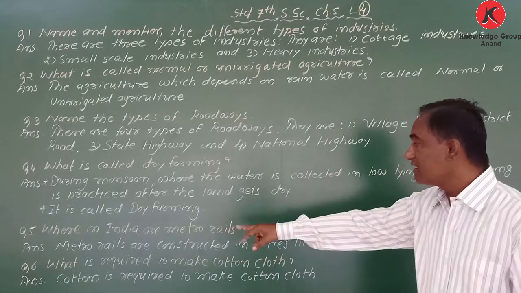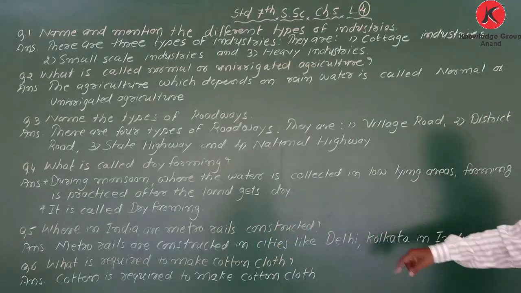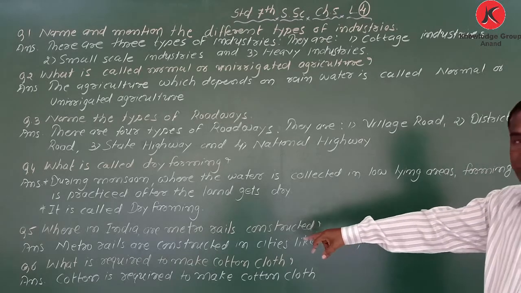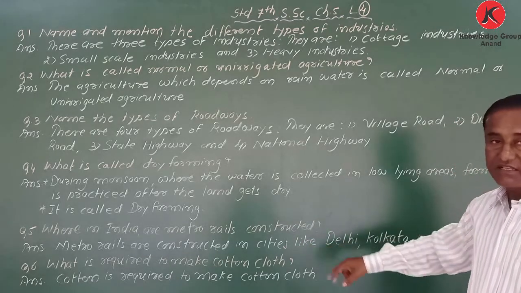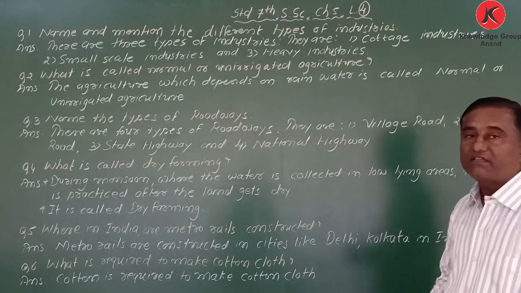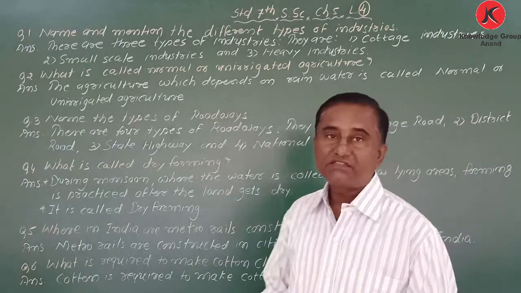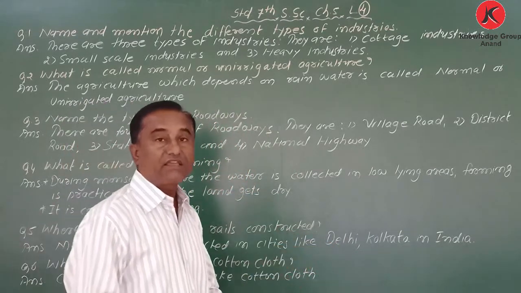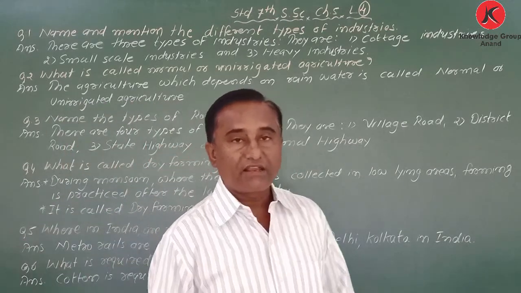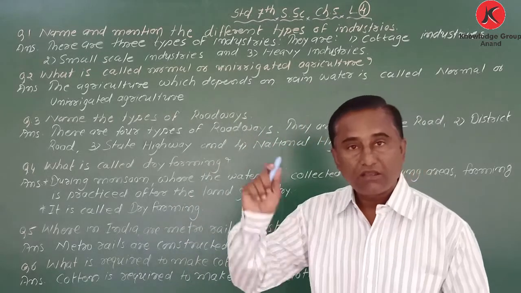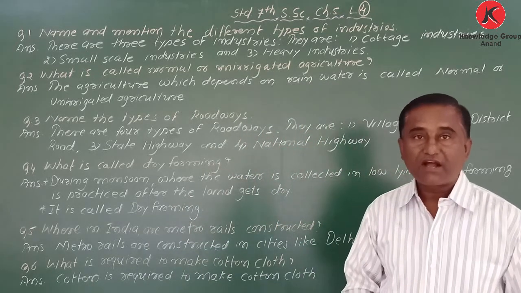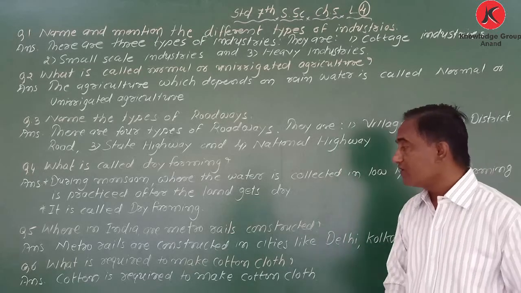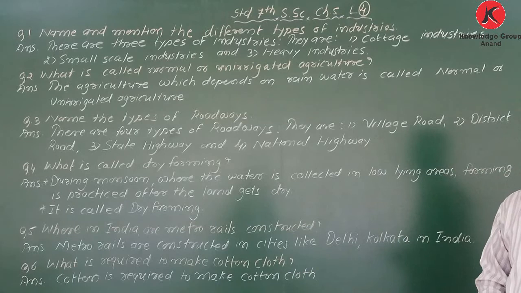So where in India are metro rails constructed? Answer: metro rails are constructed in cities like Delhi and Kolkata in India. In Kolkata it was there earlier. After that it started in Delhi. Okay, now next one.